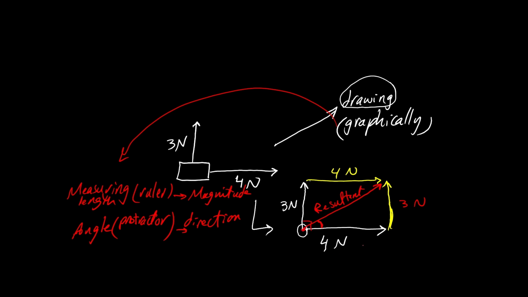But we have a simpler way, which is we can draw this 4 Newton like this. To be easy for us, we draw the 4 Newton and the 3 Newton after it.